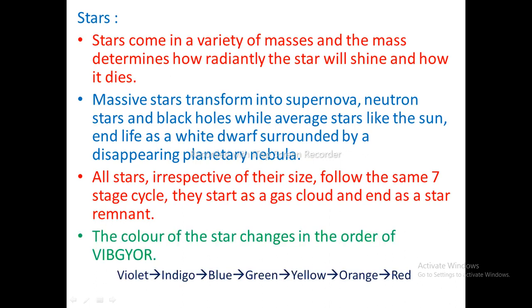The color of the star changes in the order of VIBGYOR, that is, violet, indigo, blue, green, yellow, orange, and red. A violet star has the largest temperature. The temperature of a blue star is more than that of a yellow star. The temperature of a blue star is about 24,000 degrees Celsius. Our Sun is a faint yellow star. The surface temperature of the Sun is about 6,000 degrees Celsius.